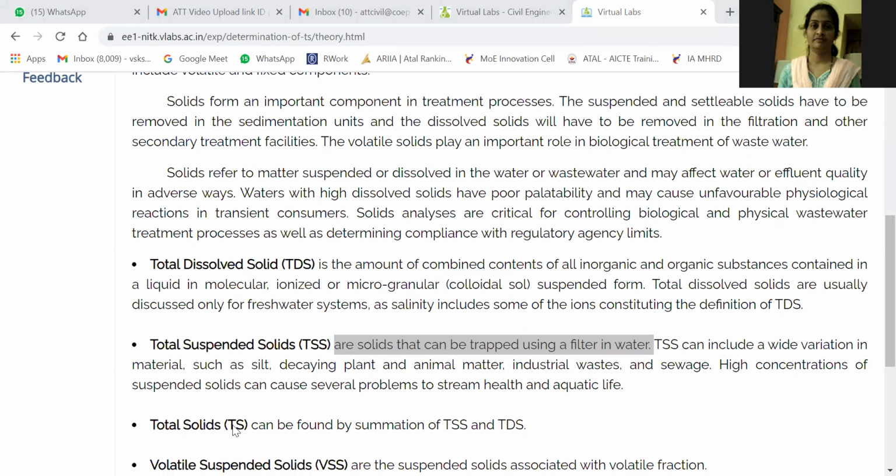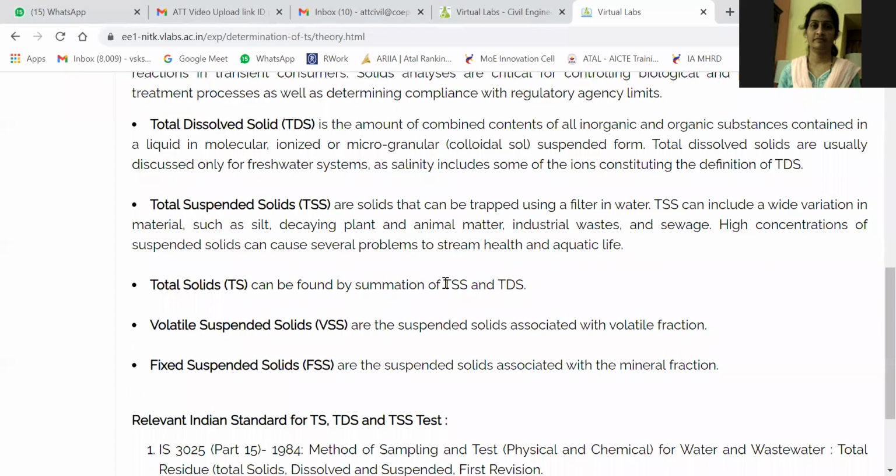Understood this part? Then total solids can be found as the summation of total suspended solids and total dissolved solids. Okay, now what are the volatile solids? I told you, while finding the total solids, we are focusing mainly upon the total suspended solids and total dissolved solids, but there are also volatile solids and fixed solids, but the quantum of these two is very less.